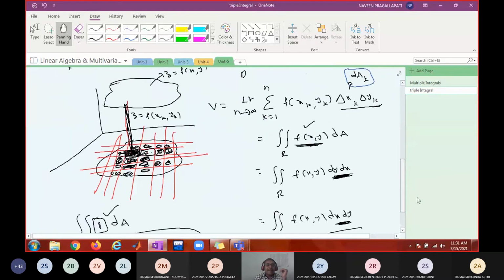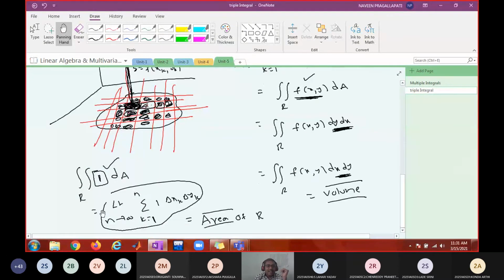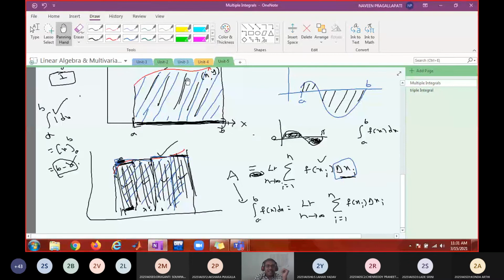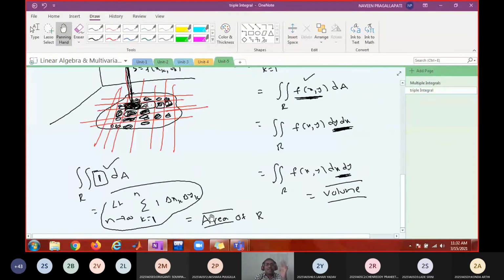In a similar manner, double integral 1 gives the area of the region. Single integral also gives the area of the region. Just now you said single integral gives area, but here we are seeing double integral also giving area. So which formula do you think is more useful to find out the area of a region in the xy plane? Double integral.